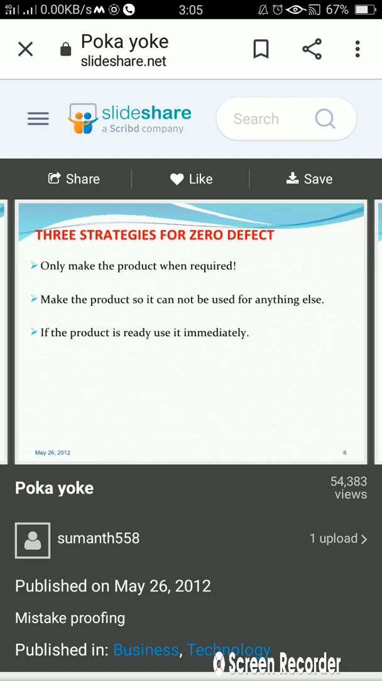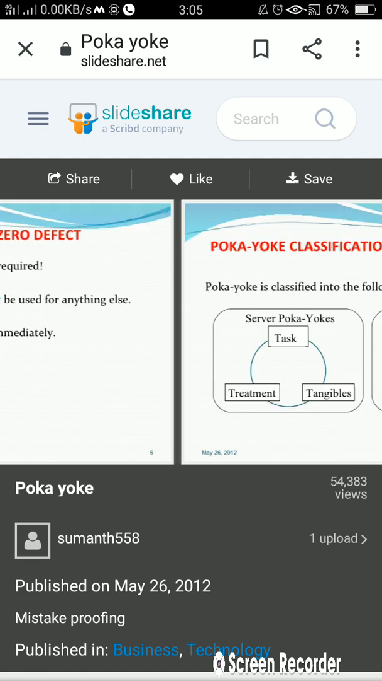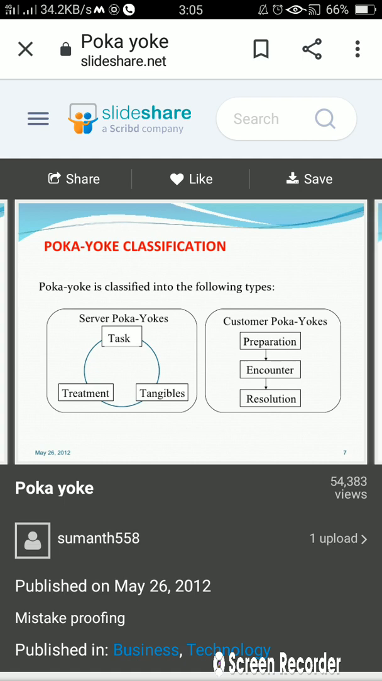If the product is ready, use it immediately. Means प्रोडक्ट अगर रेडी है तो उसको इमीडिएटली यूज करना है, ना कि उसे रख देना है and afterwards जब रिक्वायरमेंट आएगी तब उसे यूज करना है. Going further, poka yoke classification. Poka yoke is classified into the following types.